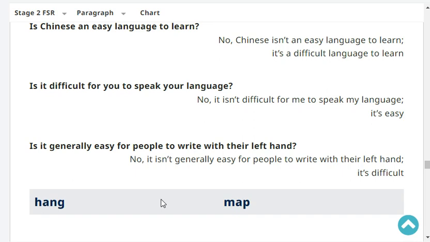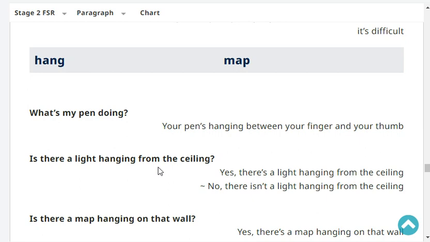No, it generally isn't easy for people to write with their left hand. It's difficult. Very good. What's my pen doing? Your pen's hanging between your finger and your thumb. Very good.